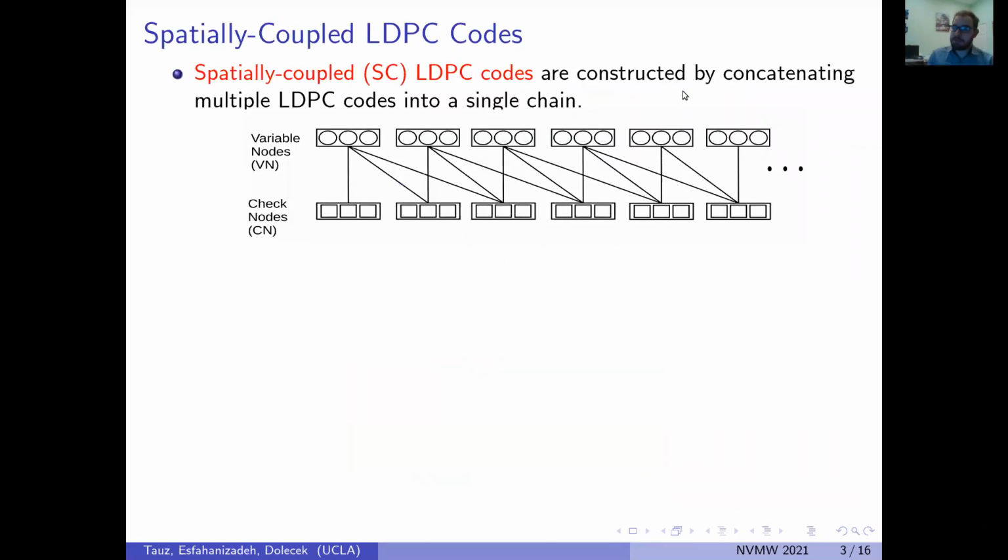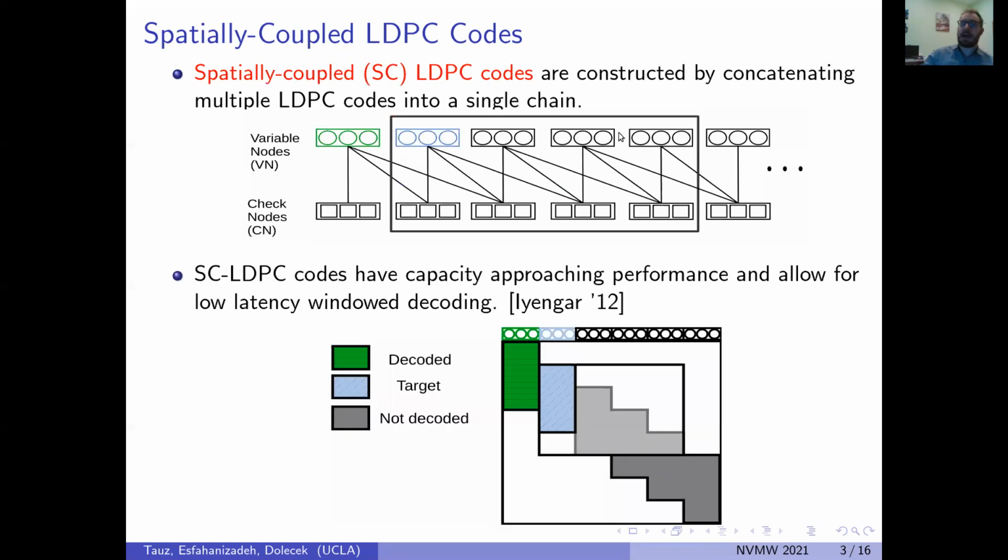First, let's get a little background. We're all fairly familiar with LDPC codes and their many coding benefits, including fast decoding through belief propagation. LDPC codes are fully defined by their Tanner graph and the connections between the variable nodes and check nodes. Spatially coupled LDPC codes are an important subclass of LDPC codes, which are constructed by concatenating multiple LDPC codes into a chain. Through this coupling, SC codes achieve capacity approaching performance and allow for low latency window decoding, as shown in the figure and the representative parity check matrix.